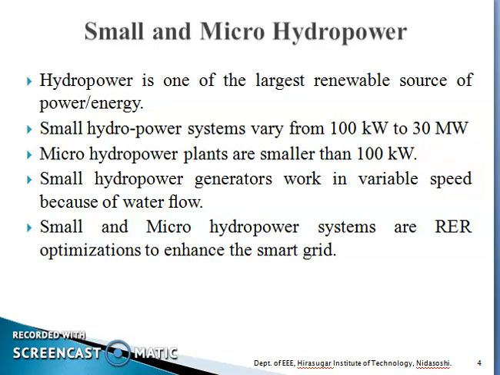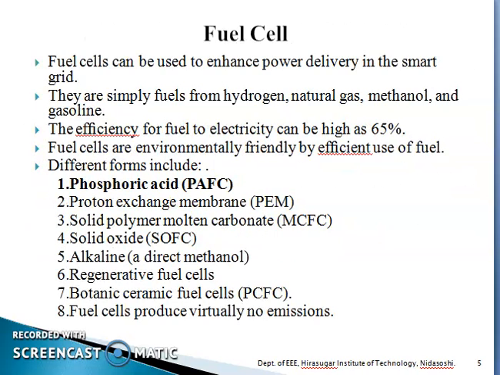based on the water flow, because as the name itself says, wherever small lakes are there, or wherever there is heavy flow of water other than rivers, there we can establish hydropower plants based on the velocity of the water flow. The generation capacity may vary. The small and micro hydropower systems are renewable energy resources. These will enhance the optimization technique of the smart grid in the current situation.